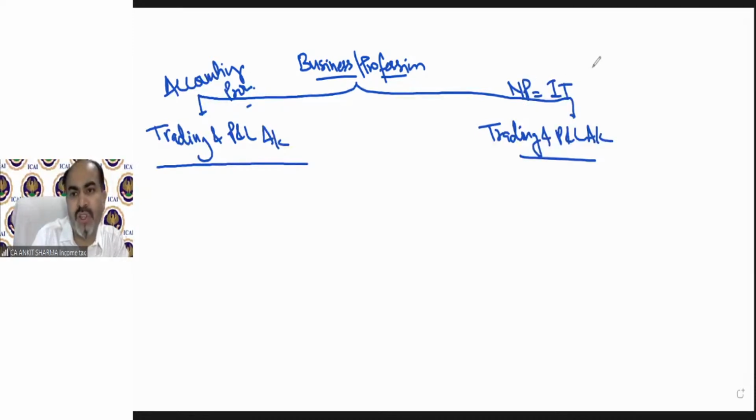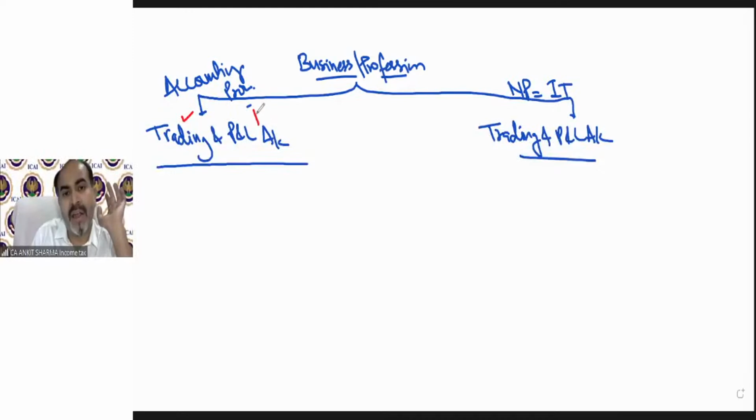In the question, this trading and profit and loss account will already be provided. You need not calculate or maintain the trading and profit and loss account as per accounting provision.